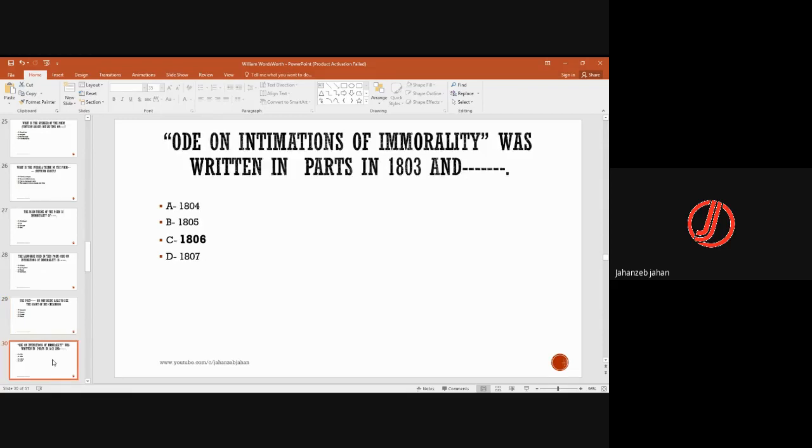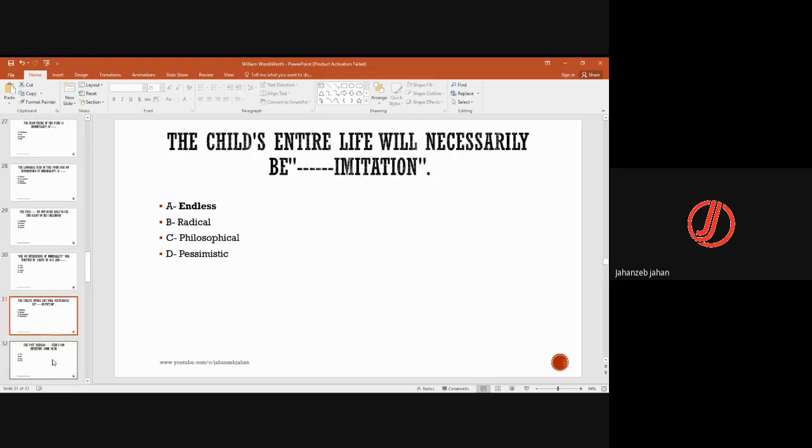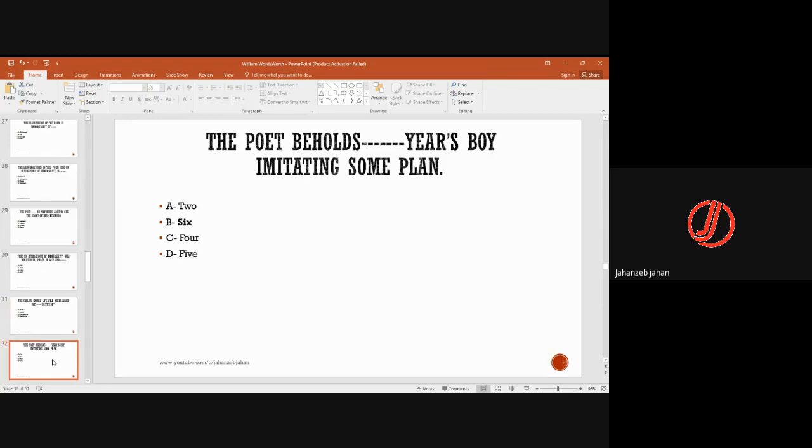Ode on Intimations of Immortality was written in parts in 1803 and in 1806. The child's entire life will necessarily be endless. So it was endless imitation. The poet beholds 6 years boys imitating some plan. So that's within this poem.